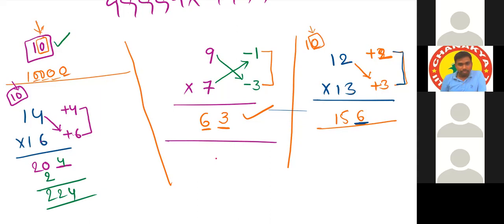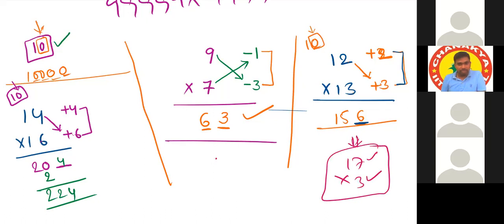Sir, can you tell 17 into 3? Simply 17 into 3. Yes, sir, but using this method. How can we use this method for 17 into 3? What is the common base for these two numbers? 10. Okay, one is above base, one is below base. We'll see this type of questions later, in the next class. Sir, can you please tell these now? I will share this.